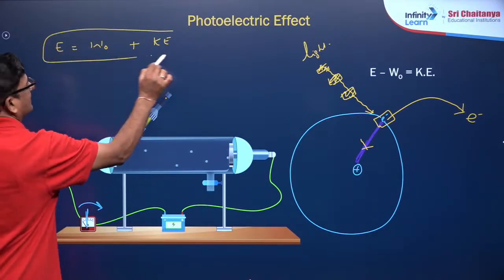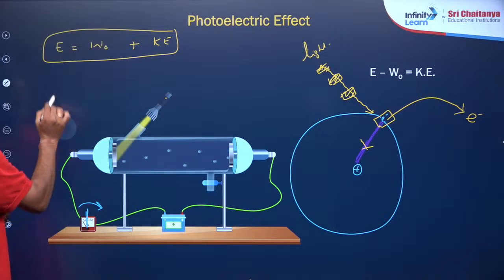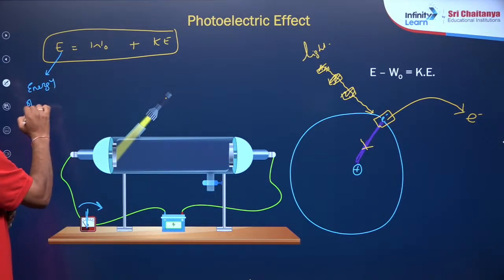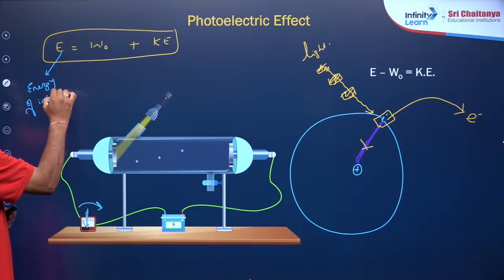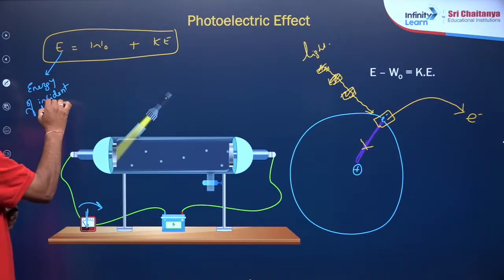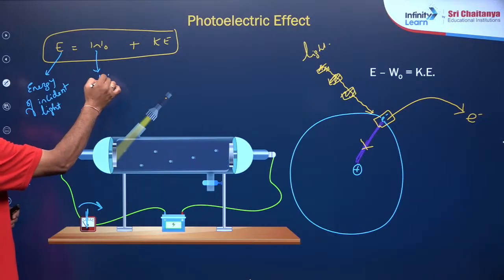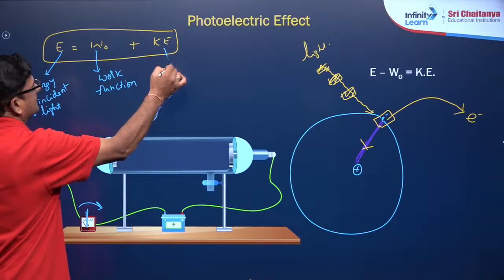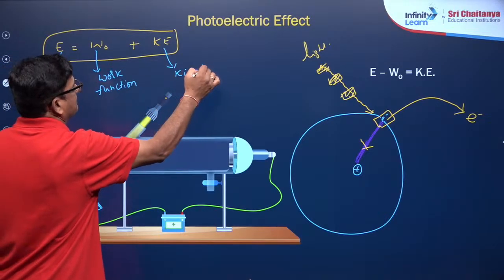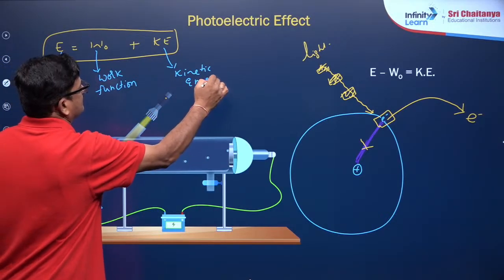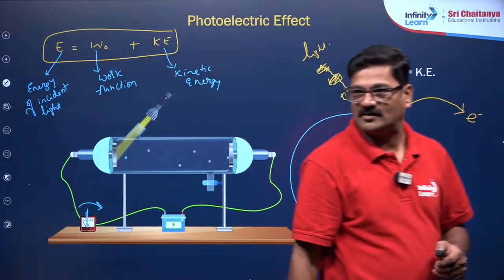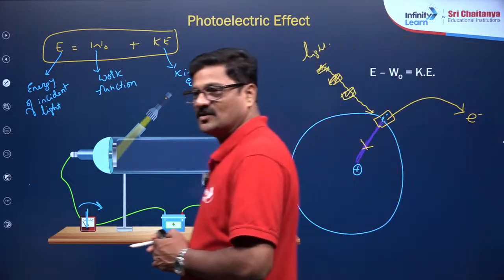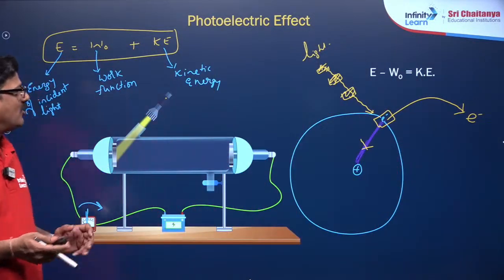This is the energy of the photon, the energy of the incident light, this is the work function, and this is the kinetic energy of the photoelectron. This is what is called the photoelectric effect equation. Are you getting it or not? Clear? Varshashri, any doubt?